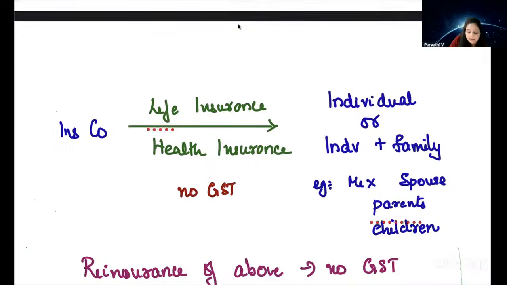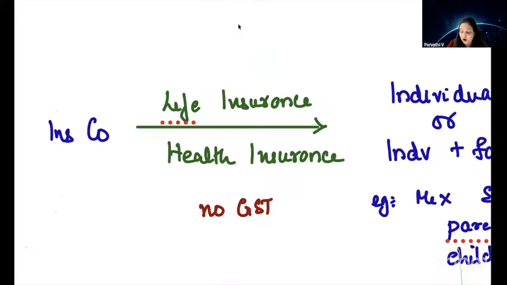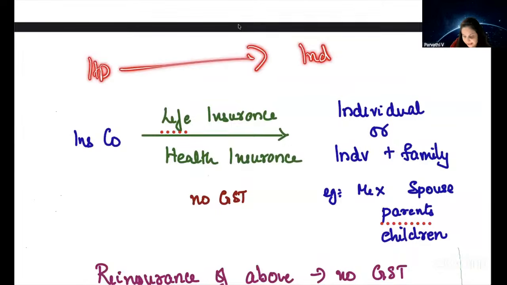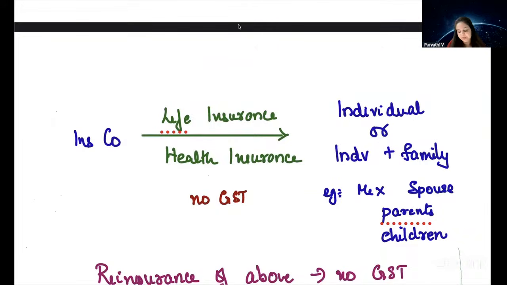Now, I'm taking a life insurance policy in my name as well as my spouse's name. So life insurance services are provided by HDFC to an individual, that is me, plus family, my spouse. That is also exempt from GST. Similarly, health insurance in my name and my spouse's name is exempt from GST.